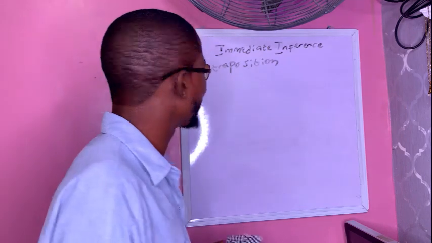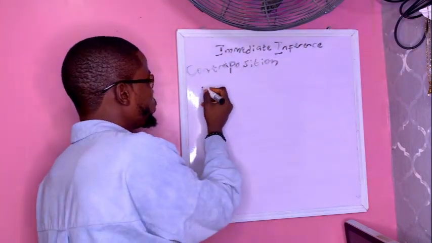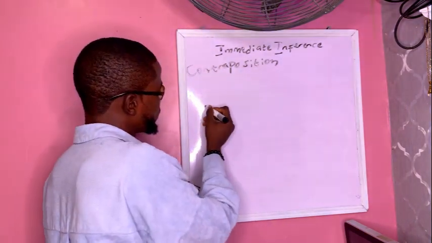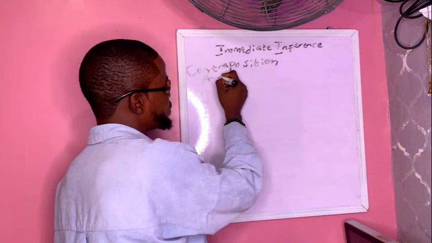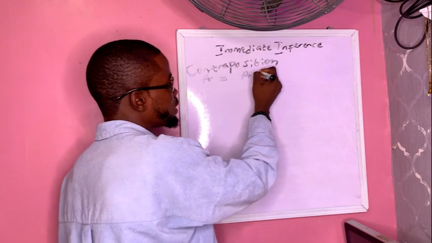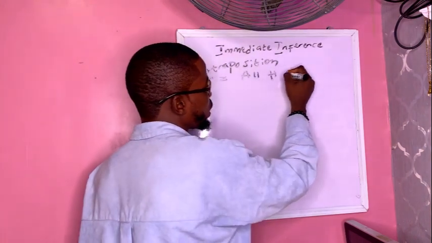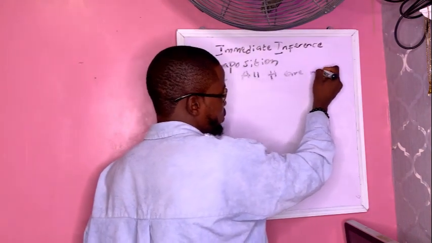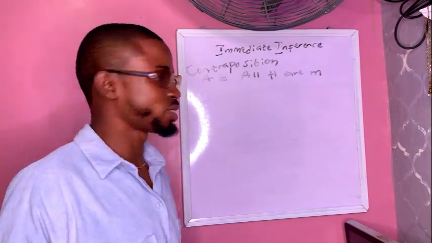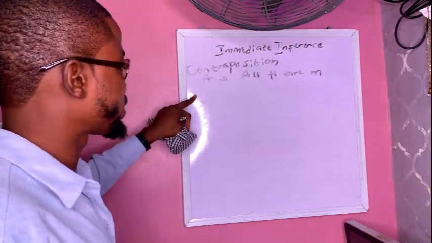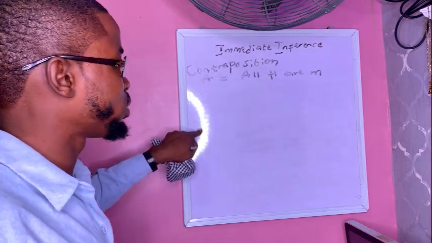The formula that we use for that is what we call OCO. Let's say we have a proposition, all humans are mortals. To get the contraposition of all humans are mortals, this is what we are doing: OCO. That is, we are doing obversion, conversion, and obversion again.